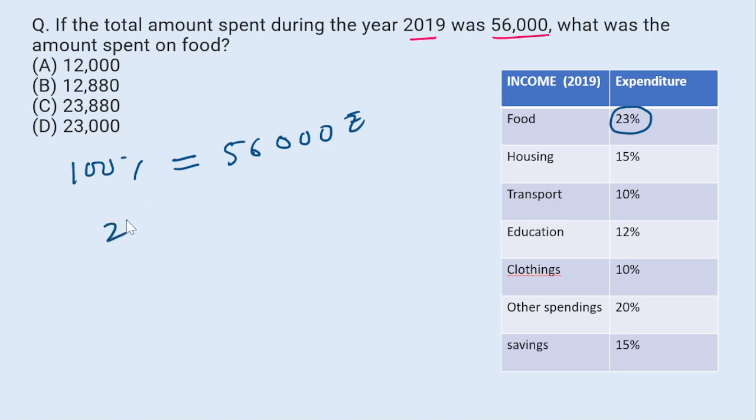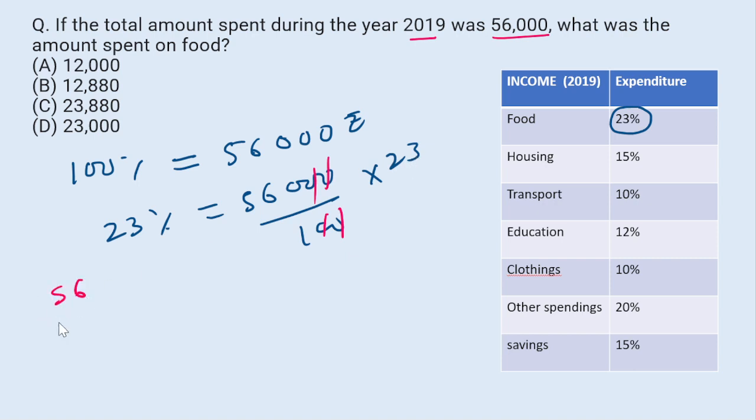So 23% will be equal to what? 56,000 divided by 100 into 23. So the zeros will be cancelled out. Now if you multiply 56 by 23, then what you will get?